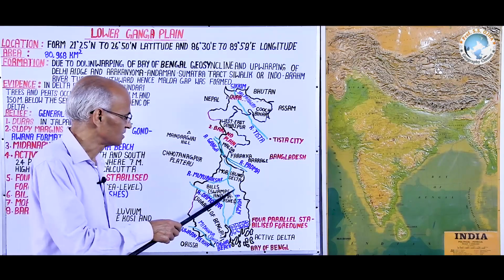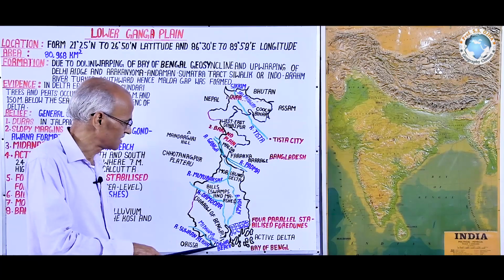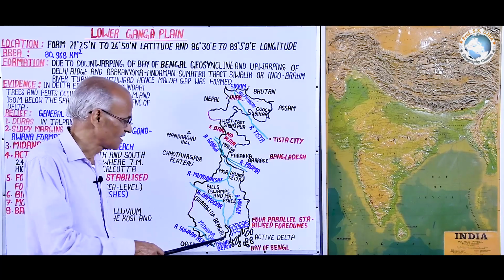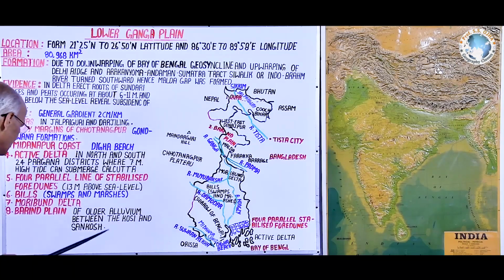To its south, it is the mature delta. In coming days, it will also become Moribund Delta, and then here it is the active delta. With the passage of time, it will be converted into mature delta and Moribund Delta.